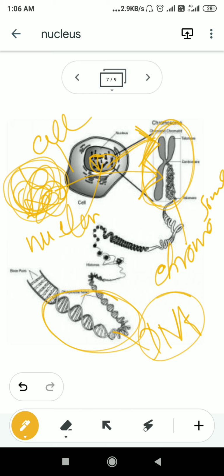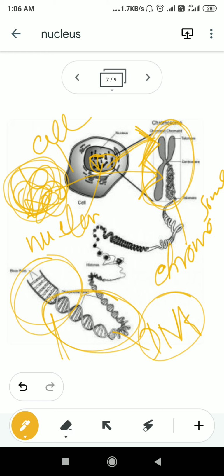Ultimately the chromosome is made up of DNA, and DNA is responsible for carrying genetic information from one generation to the next. There are different segments of DNA.